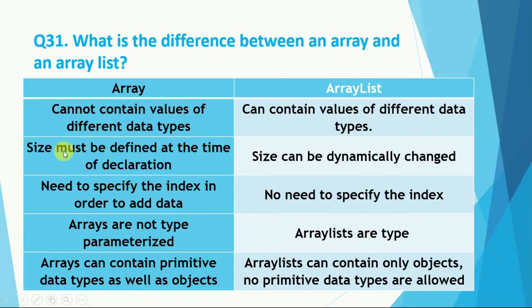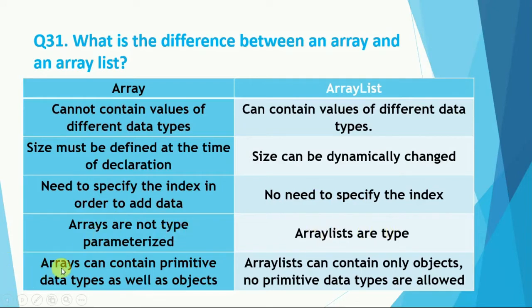Okay, if we talk about array, size must be defined at the time of declaration. We need to give the size of that particular array at the time of declaration, and array list is dynamic, so size can be dynamically changed. Okay, you need to specify the index in order to add data. We need to give the particular index value, the 0th index for the first value, in order to add the data. In array list no need to specify the index. It automatically moves the value to the next index. Okay, so arrays are not type parameterized, but array lists are type parameterized.